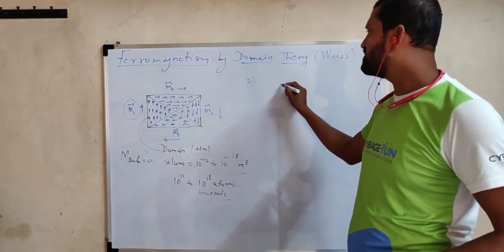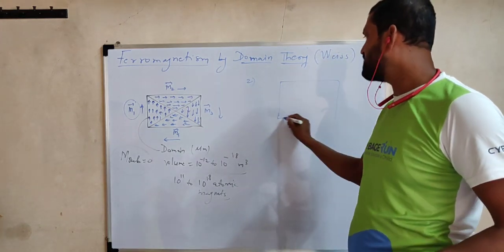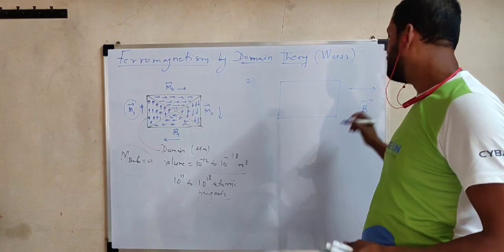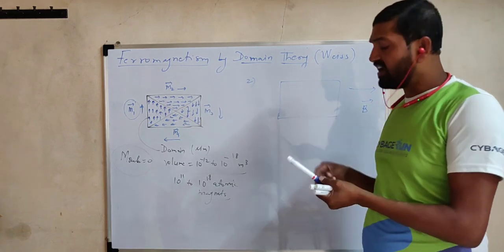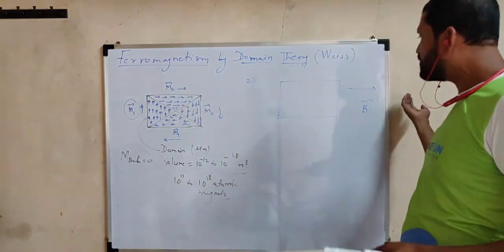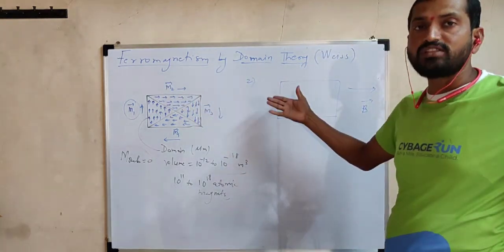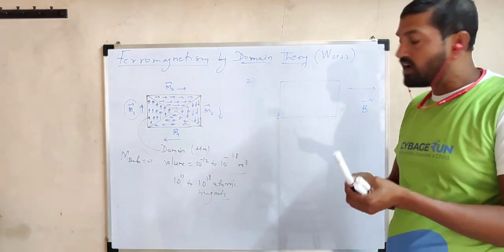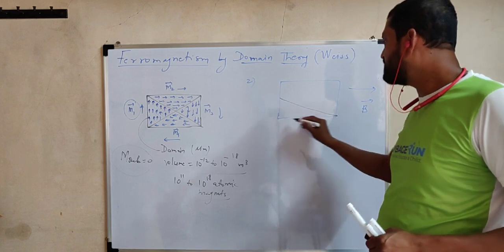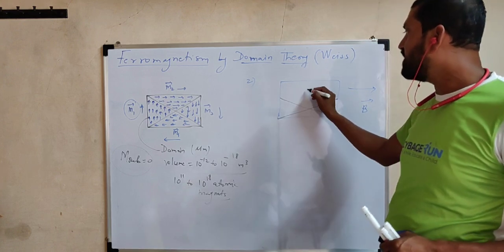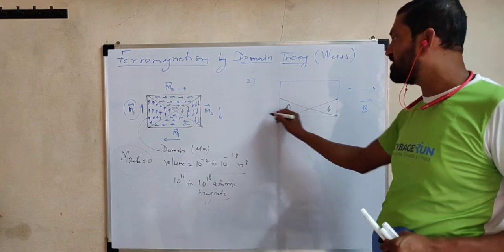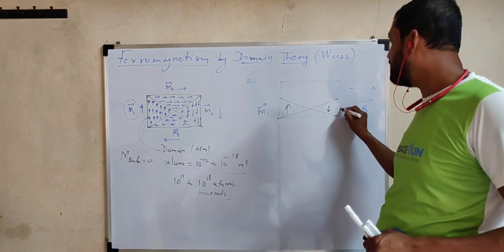Suppose not a strong, but a small external magnetic field is applied, say in the horizontal direction, B bar. As soon as the magnetic field is applied, a domain whose dipole moment vector is in the direction of the magnetic field starts growing in size. As it grows, there will be shifting of domain boundaries, so that this domain becomes larger, till these two domains cancel with each other. Which ones? M1 bar and M3 bar.